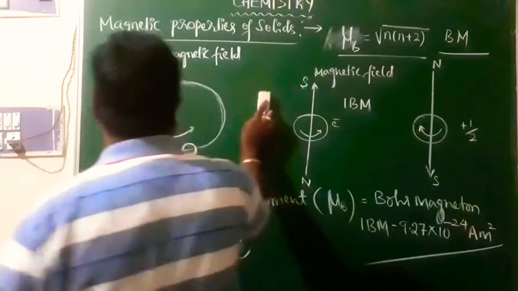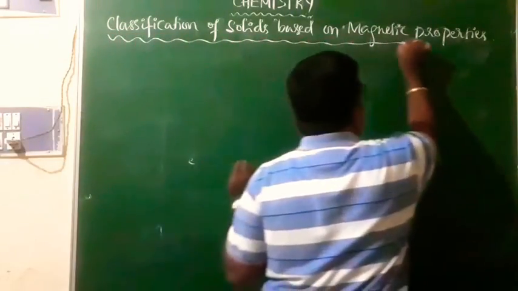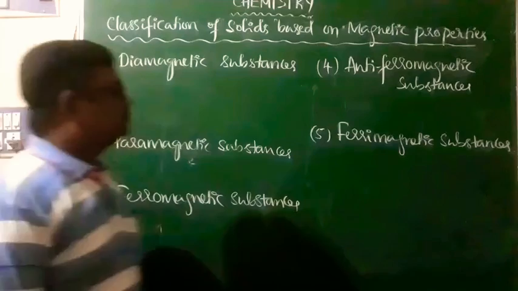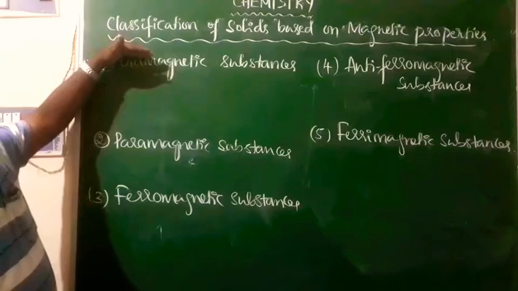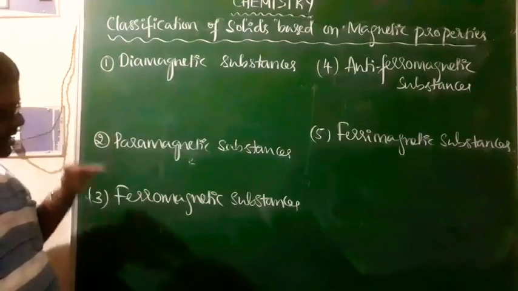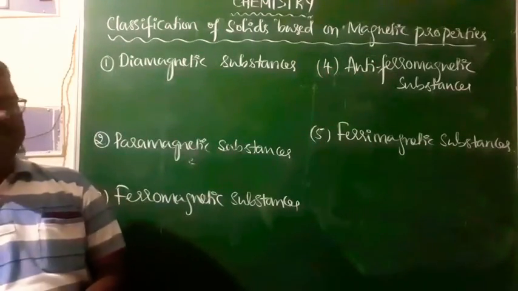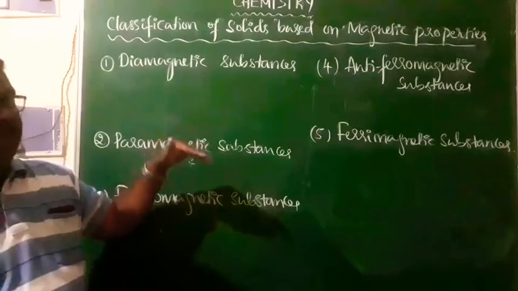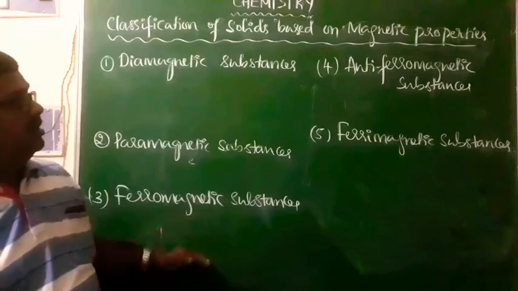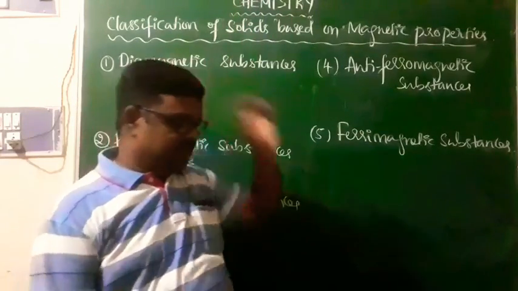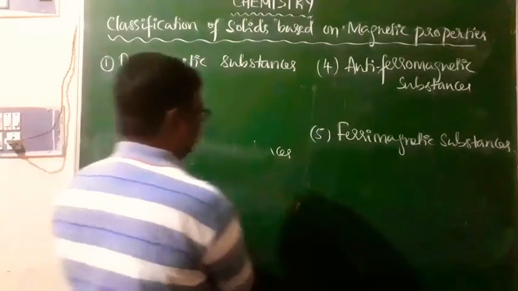Now we'll go for the classification of solids based on magnetic properties. This is the classification of solids based on the magnetic properties: diamagnetic substances, paramagnetic substances, ferromagnetic substances, antiferromagnetic substances, and ferrimagnetic substances. So we'll see one by one how these substances differ from one another with respect to the magnetic properties. We'll take up first of all the diamagnetic substances.